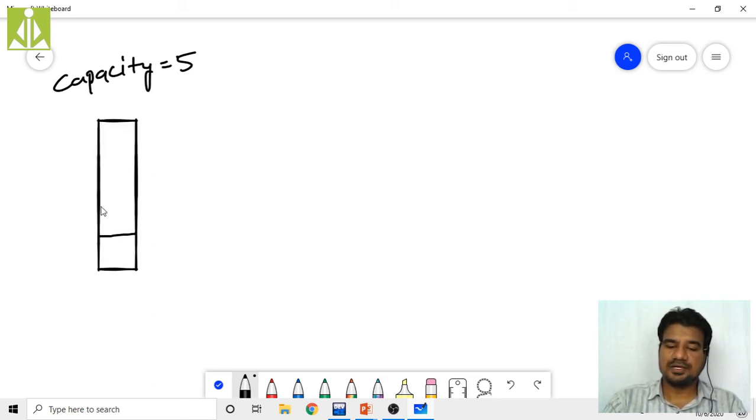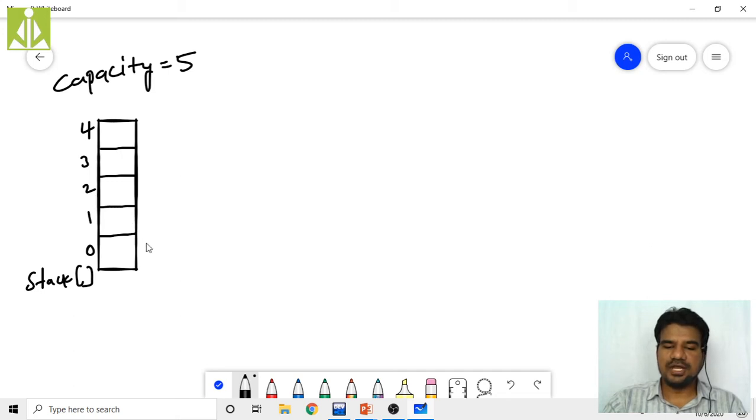First element, second element, third element, fourth and fifth element. If you implement this stack using an array, this will become your 0th index, this is first index, second index, third index, and this is fourth index.